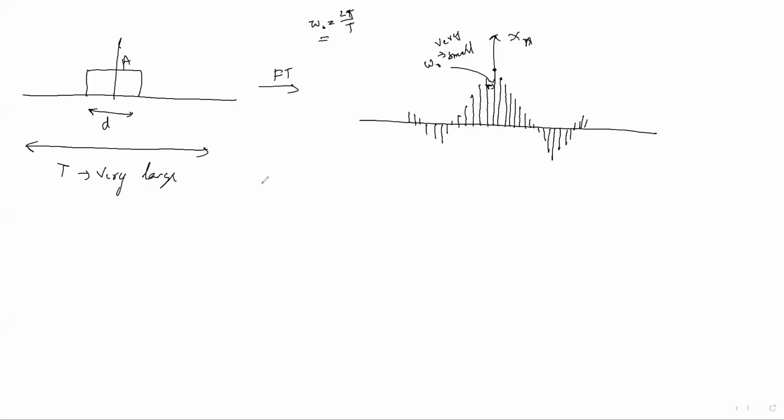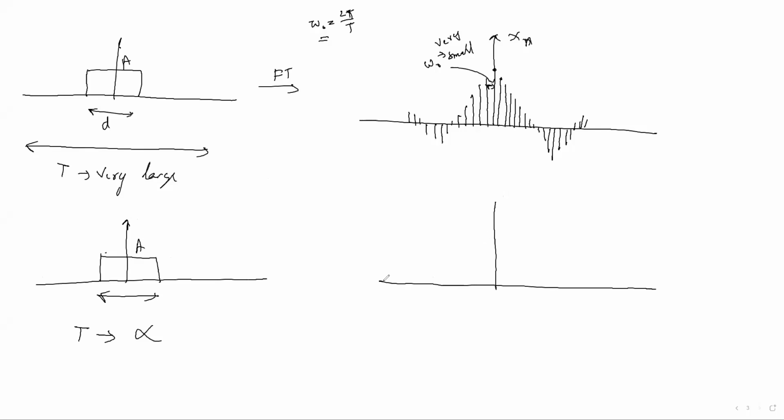Understand? So if we increase T, this is the aperiodic signal, but for an aperiodic signal we should assume this time period as infinity. If we take infinity, then what is the distance between two samples?